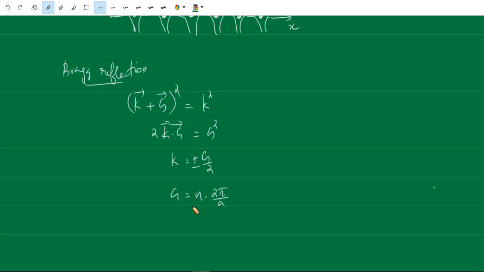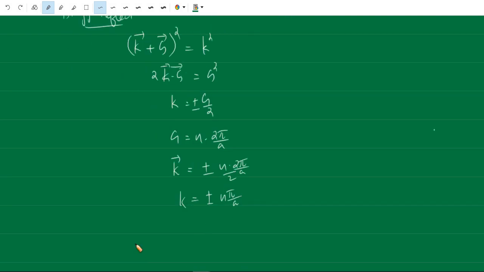That means 2 pi by a is the primitive lattice vector in the reciprocal lattice space, when a is the primitive lattice vector in real space, and any reciprocal lattice vector will be an integral multiple of this unit, in one dimension. Therefore the Bragg reflection occurs at K equal to plus or minus n into 2 pi by a, divided by 2. So this is equal to plus or minus n pi by a.